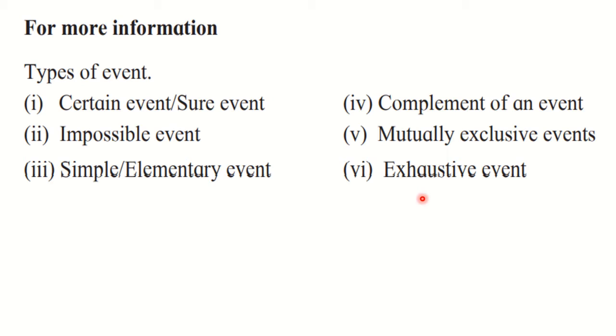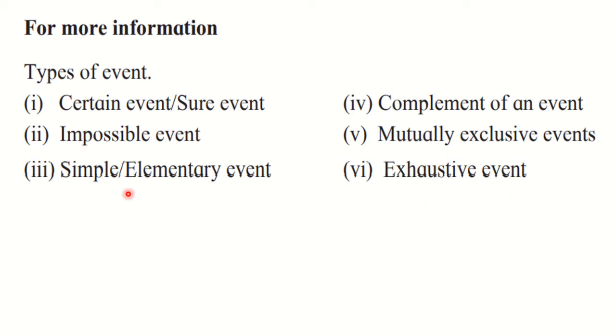And the last is exhaustive events. Two or more events are said to be exhaustive if their union is the sample space. For example, if A and B are two different events, then A union B should give us the sample space S. Then and only then it is called an exhaustive event.